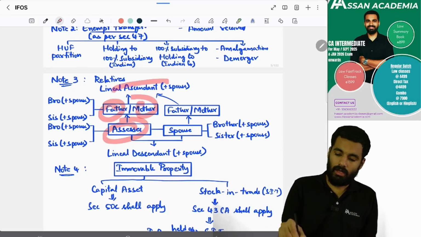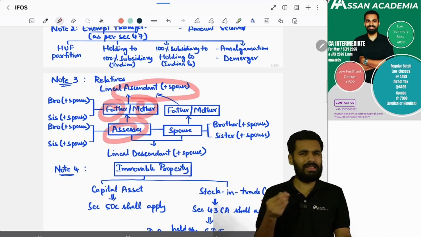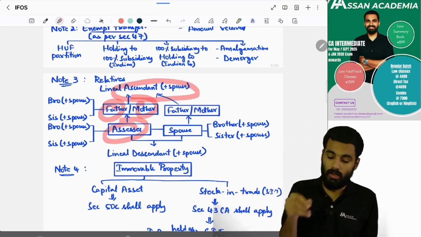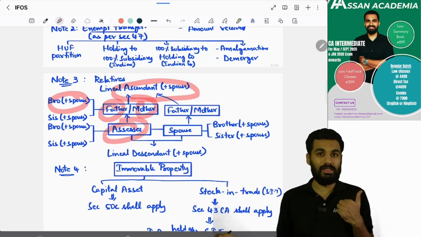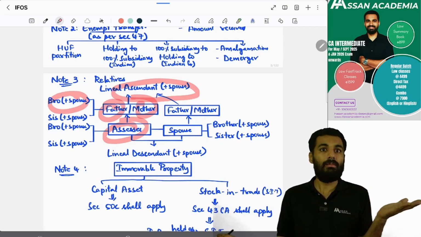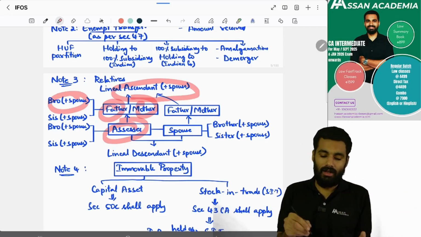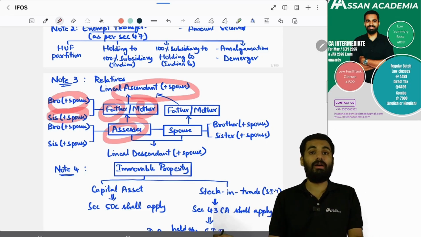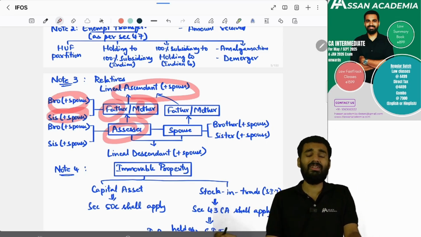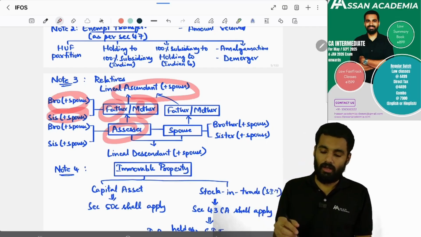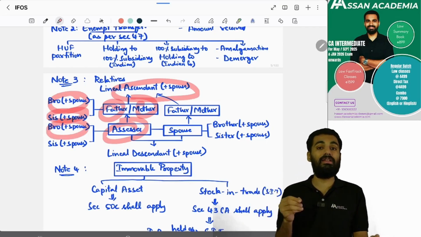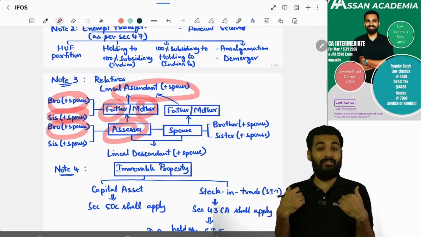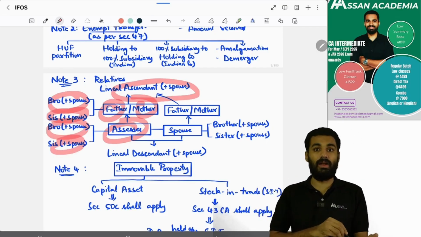Father, mother, grandparents and spouse, meaning grandmother, and both father's and mother's brother, which for us is uncle. Yes, our father's brother is uncle, uncle's wife, and father's and mother's sister, which is auntie, and her husband, and our brother and our brother's wife, our sister and our sister's husband.